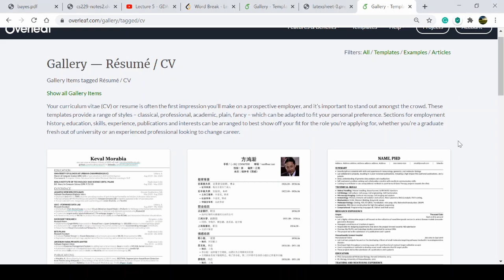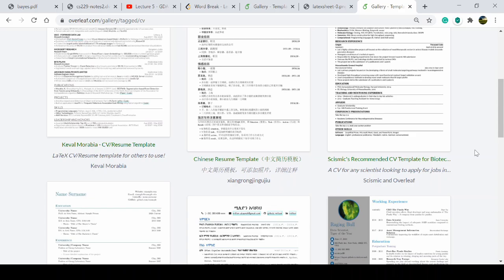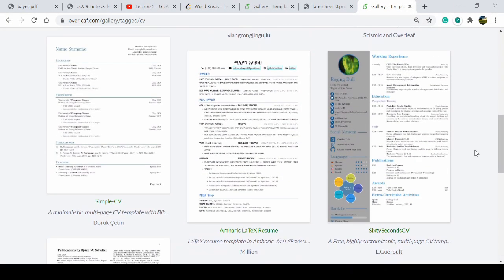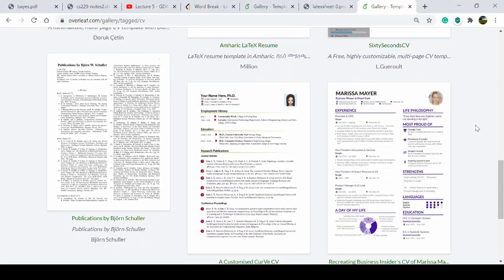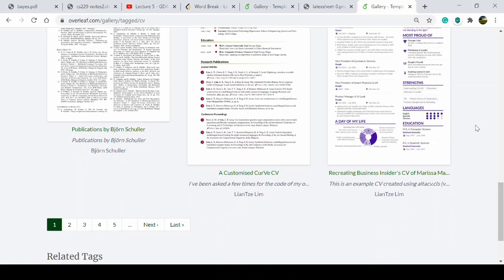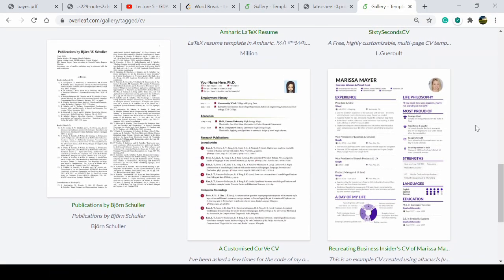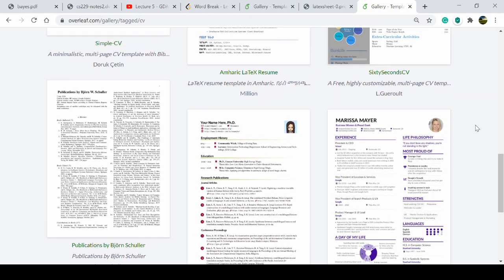So here is a list of resumes. We can select from the list the resume we want to edit, and we will select the resume according to our job requirement or job profile, or what feels suitable to you. Somewhere, like in your campus interview, they will give you a specific format in which you have to create a resume.